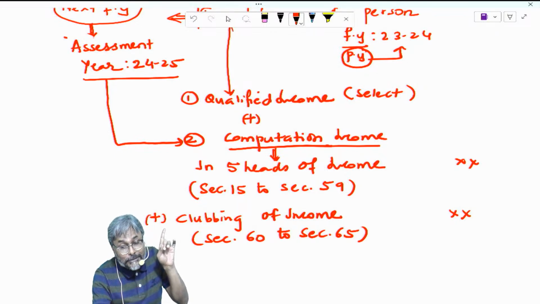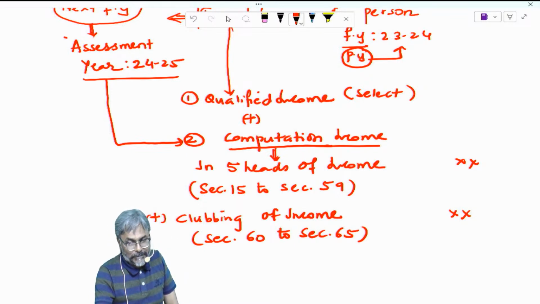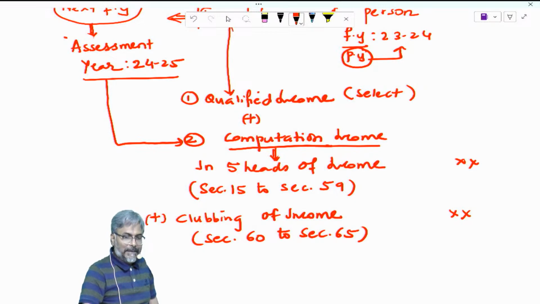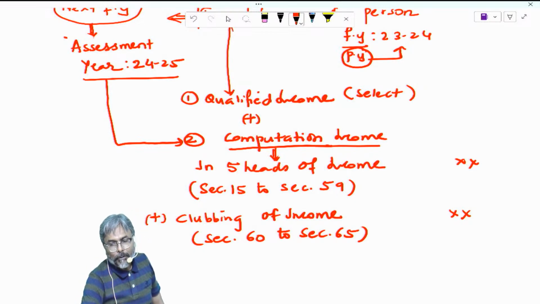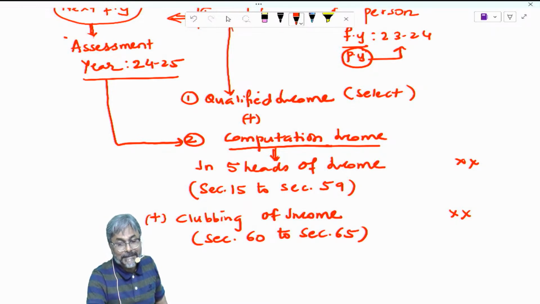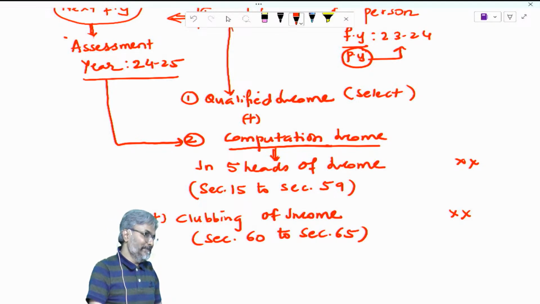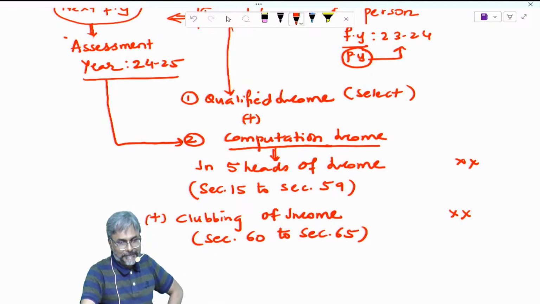In income tax also, students, what happens? The rate has to be applied on the value. Now here, what is the value in income tax? The value in income tax is known as the total income. How to calculate total income? We already have seen this. So what is now left, students? What is now left is the rate of tax. Copy down this below quickly.